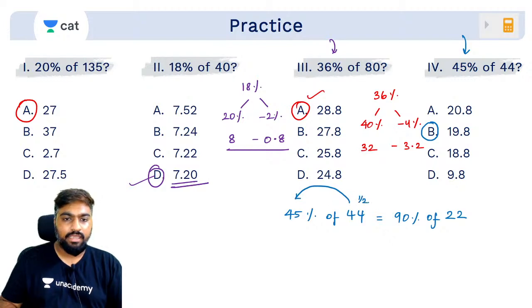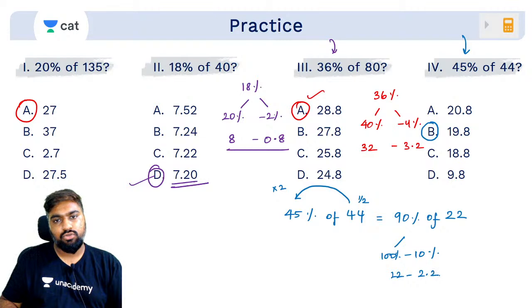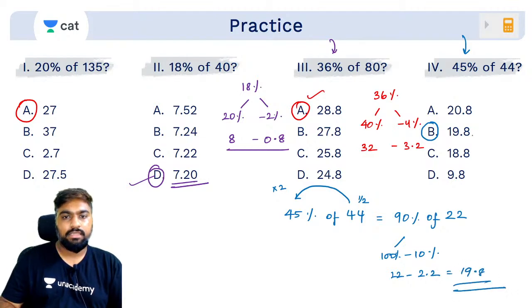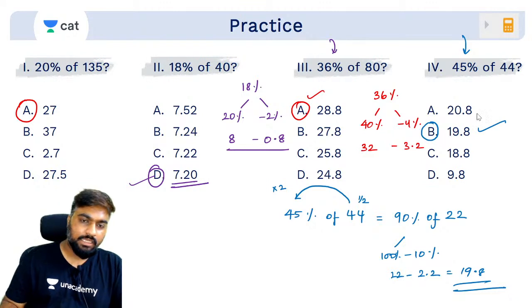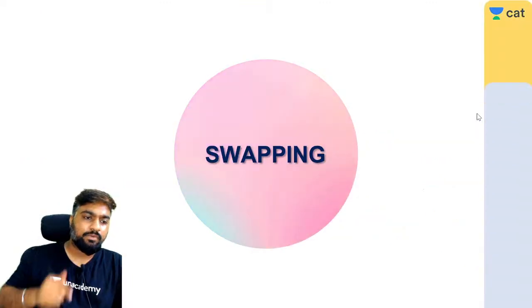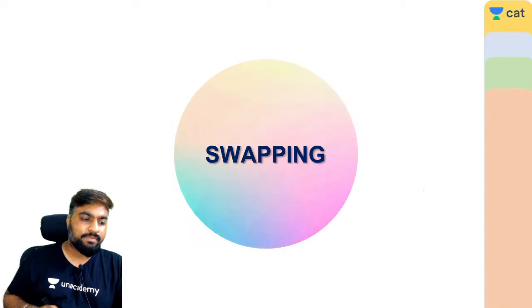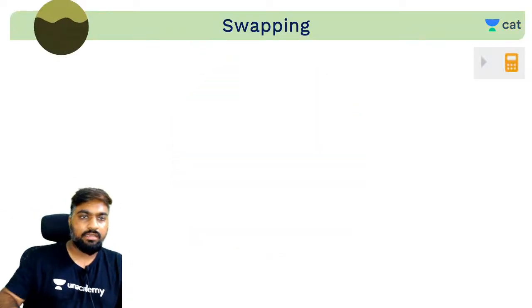If we halve this, then to balance it we double this. Yes, 90% of 22 is what? 100 minus 10%. 100% is 22, 10% is 2.2. If I subtract this, I get 19.8. Yes. Done. Splitting, everyone understood? Do you guys understand splitting? Yeah. Now let's look at this.